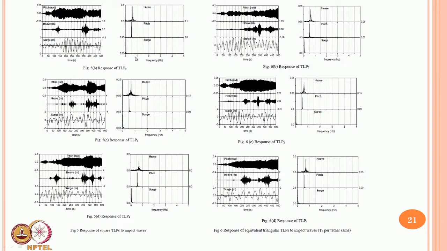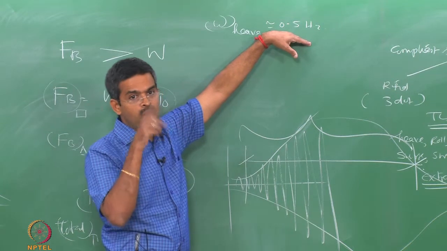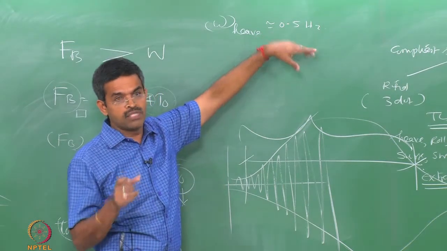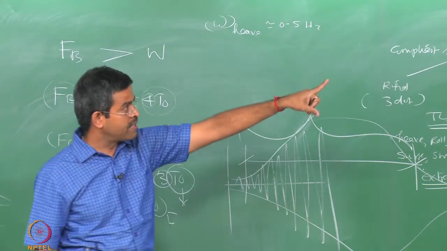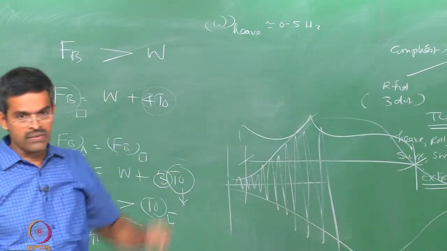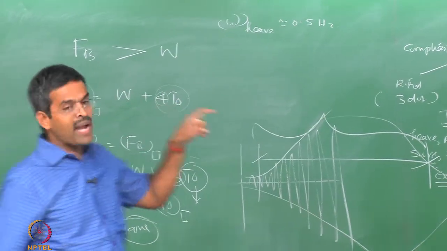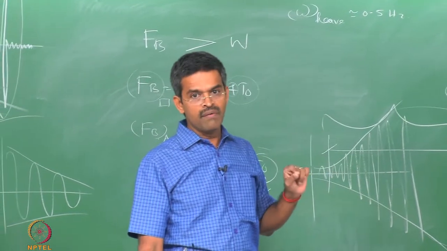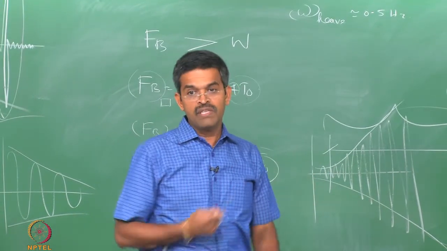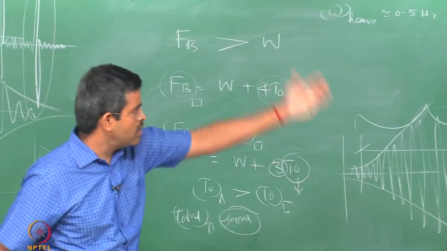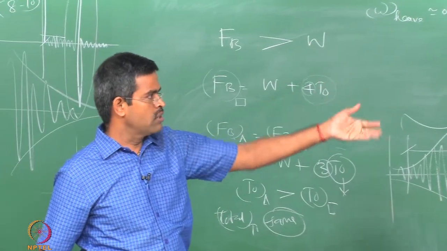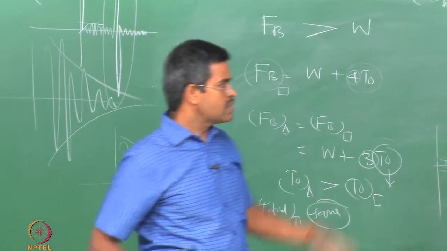Okay. So, the moment I see 0.5 hertz here, I remember that all platforms, TLP 1, 2, 3, 4, all of them have a natural frequency closer to this in heave degree, where my excitation energy is present at that frequency. So, I can really say that the impact wave or the ringing wave is exciting heave degree of freedom very severely, maybe in all the platforms TLP 2, 3 and 4 as well. Okay. This is about the square TLPs.